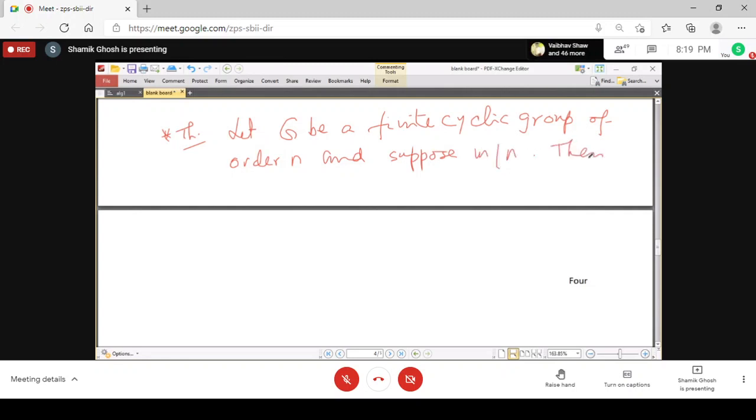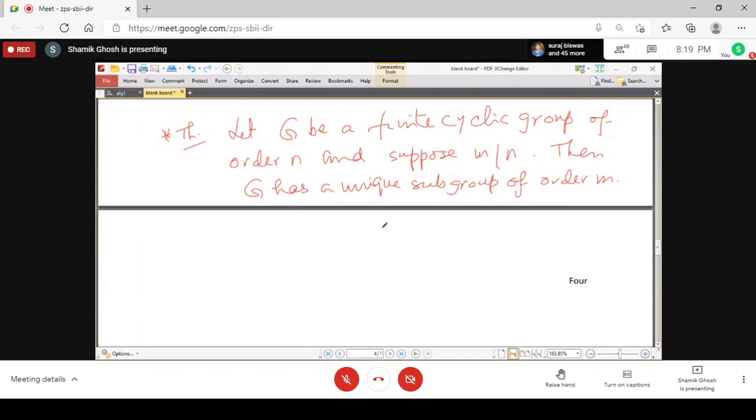Then G has a unique, meaning one and only one, subgroup of order m.